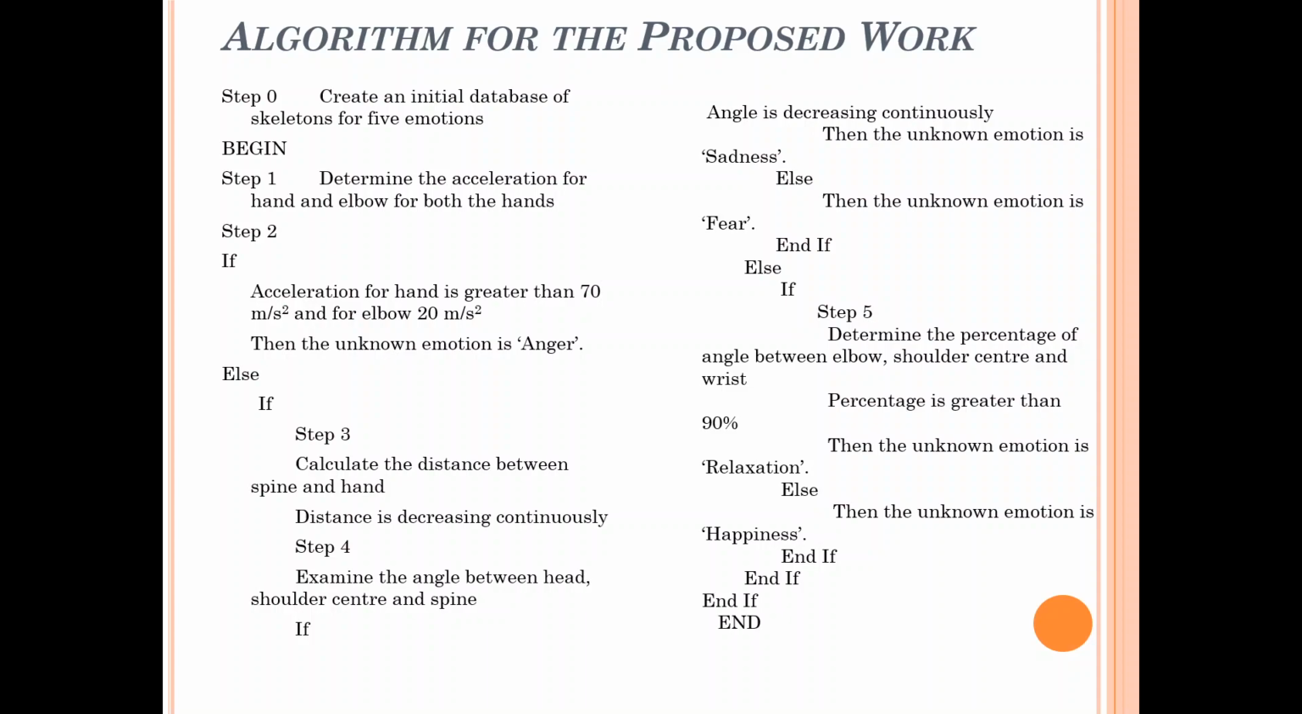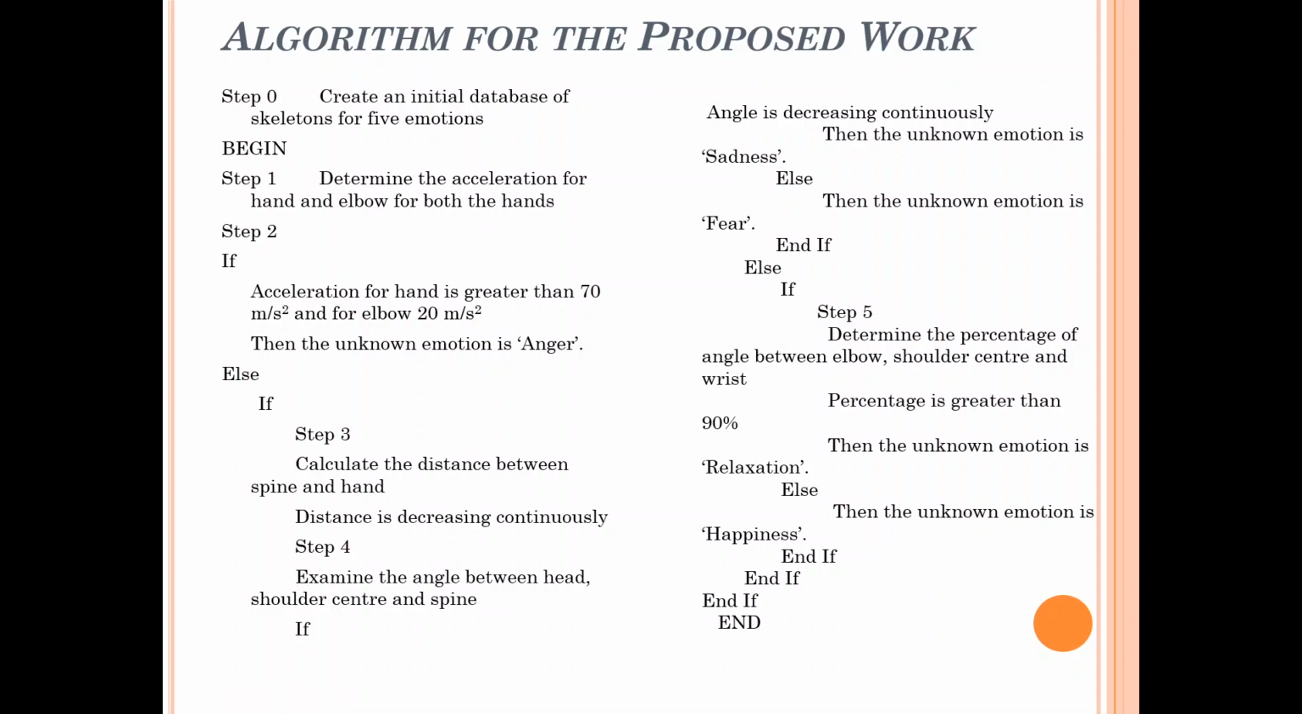Here in the first stage, we are creating an initial database of skeletons of 5 emotions. Based on this, step 1 determines the acceleration for the hand and elbow for both hands. If the acceleration for the hand is greater than 70 meters per second squared and for the elbow 20 meters per second squared, then the unknown emotion is anger, else it could be any of the other 4 gestures.